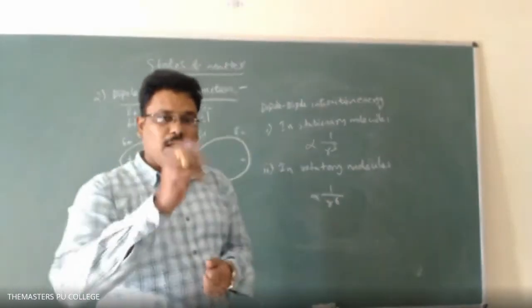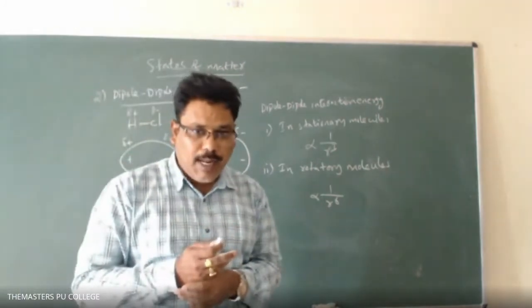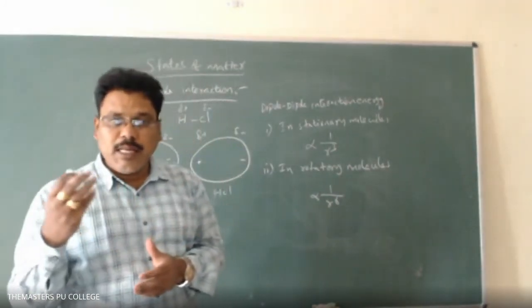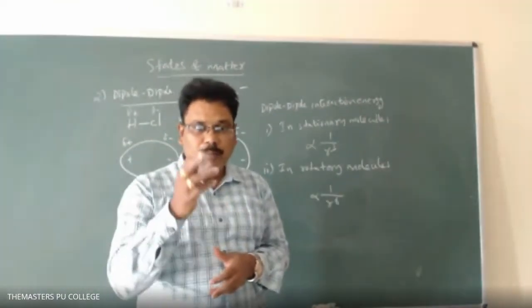In valence bond theory, you learned that there is actually no physical internuclear axis. It is an imaginary line obtained by joining the two nuclei of the bonded atoms.